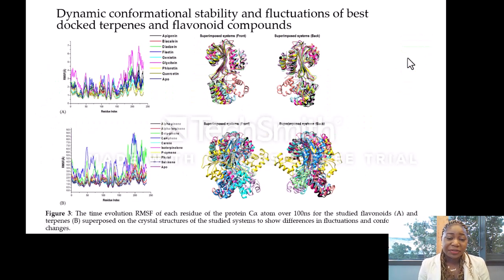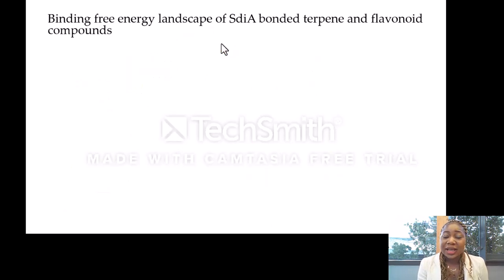Similarly, this chart reveals the RMSF, that's the root mean square fluctuation, of each of the residues of the protein over the 100 nanosecond simulation production time for both the flavonoids and the terpenes when superposed on the crystal structure of the system, which helped to show the differences in the fluctuation as well as the conformational changes. The binding free energy landscape of the SdiA bound terpene and flavonoid compounds was then estimated.